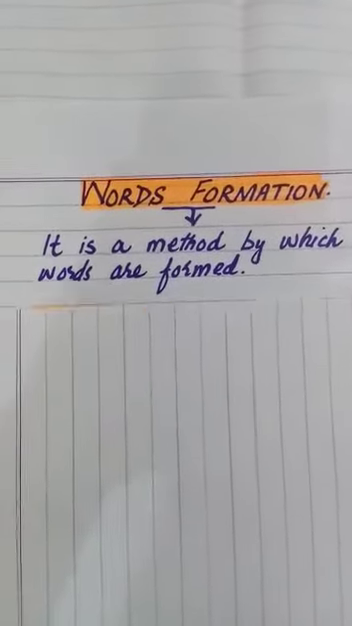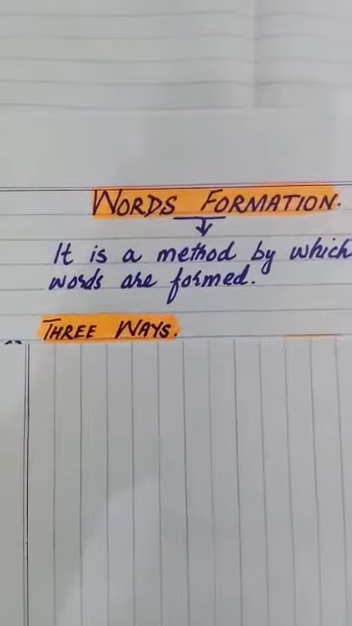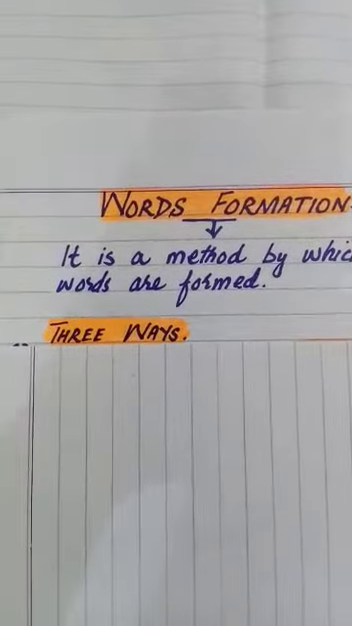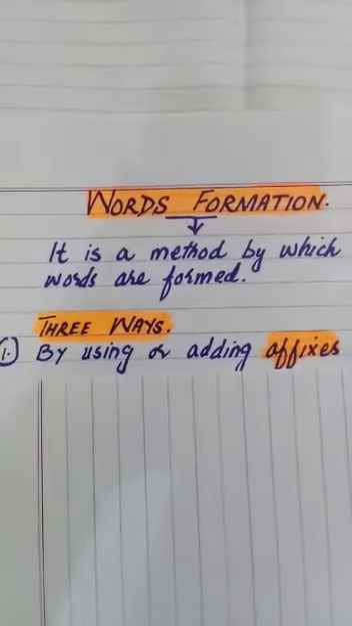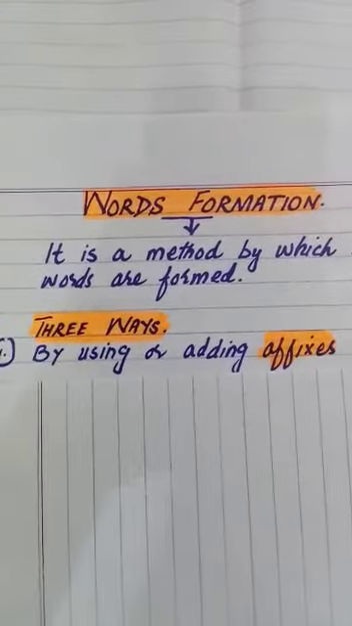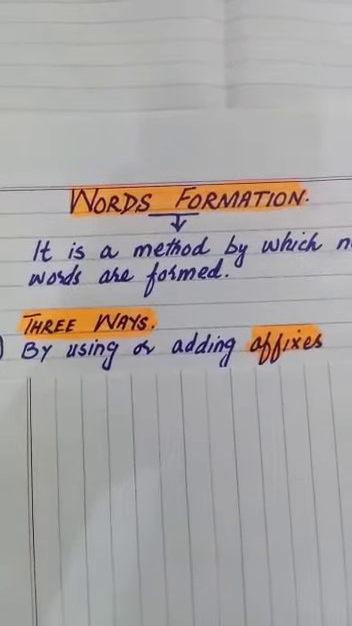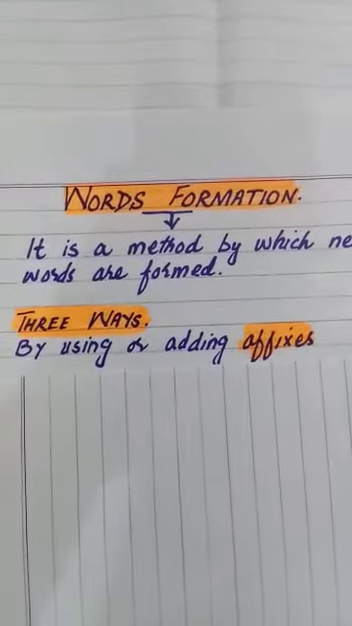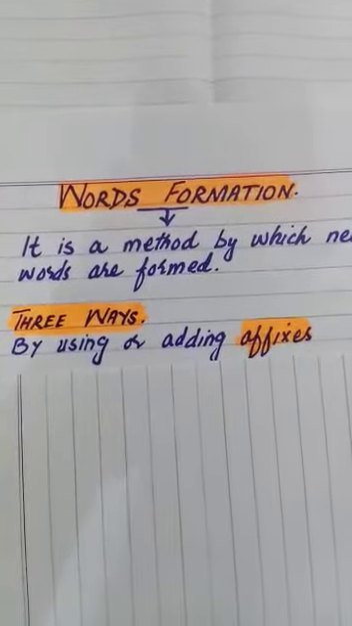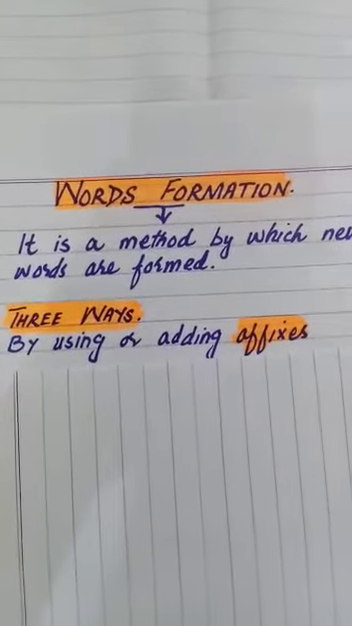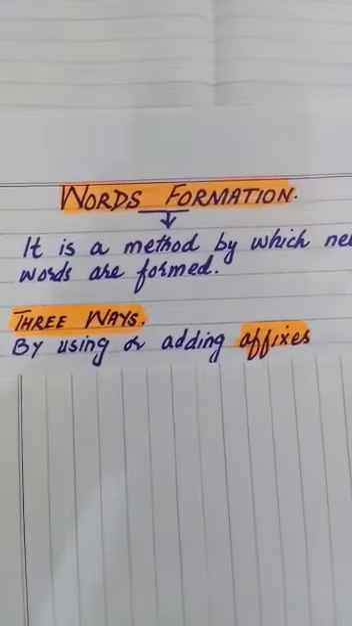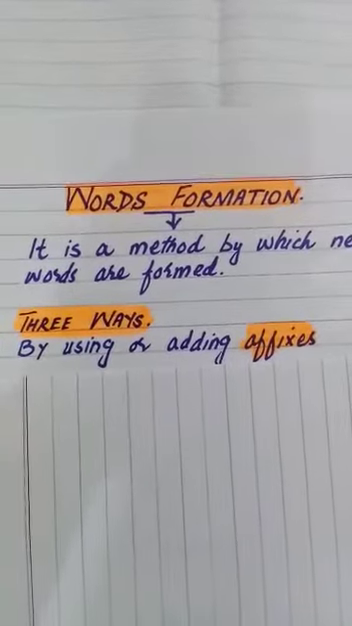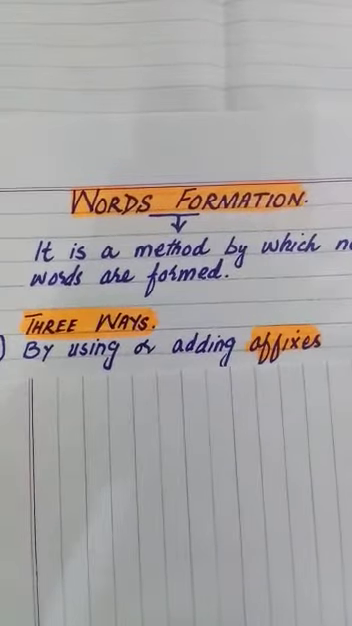Now, how many ways are there? There are 3 ways to form new words. Number 1, by using or adding affixes. Affixes means suffix and prefix. One word is prefix, second word is suffix. When we combine them together and talk combiningly, we say affixes. By using or adding affixes, we make new words.